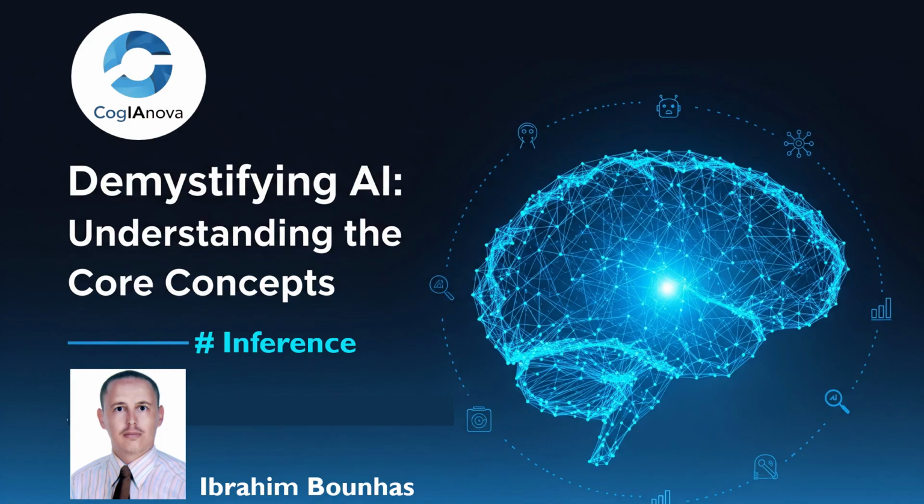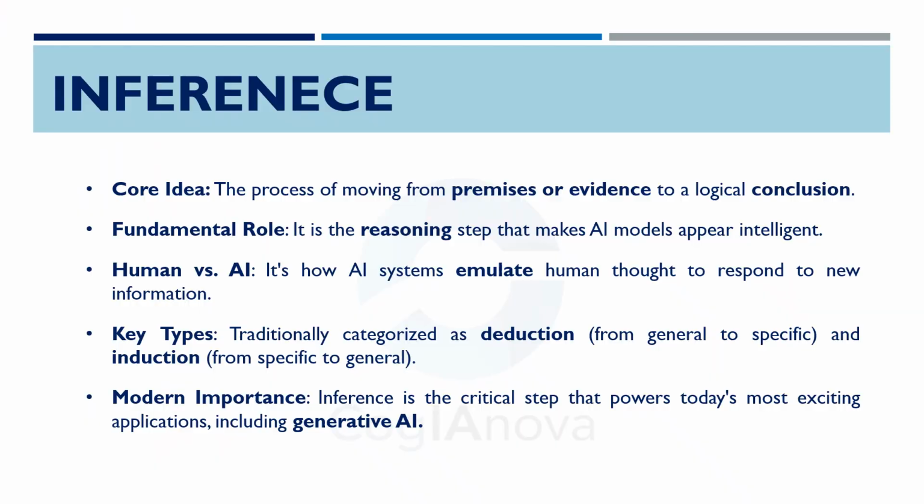Welcome back. Today, we're diving into a fundamental concept that underpins all of AI, inference. At its core, inference is simply the process of drawing a conclusion based on evidence and reasoning. It's how AI models go from knowing a lot of information to providing a thoughtful answer. Simply put, inference is the process of a computer reaching a conclusion based on knowledge it already has. It is a critical step that makes AI intelligent.